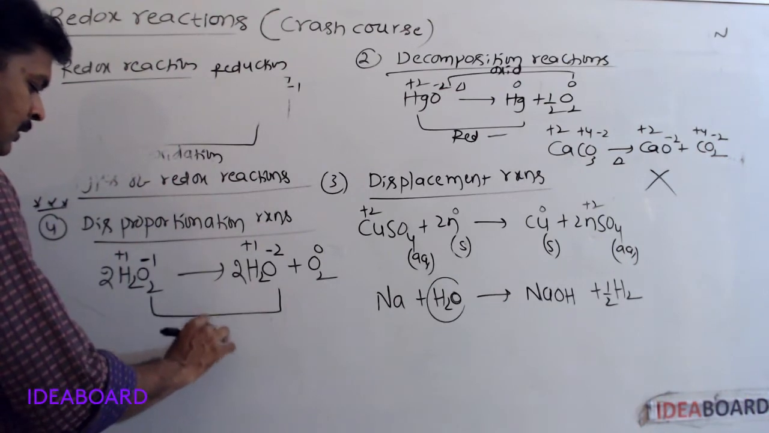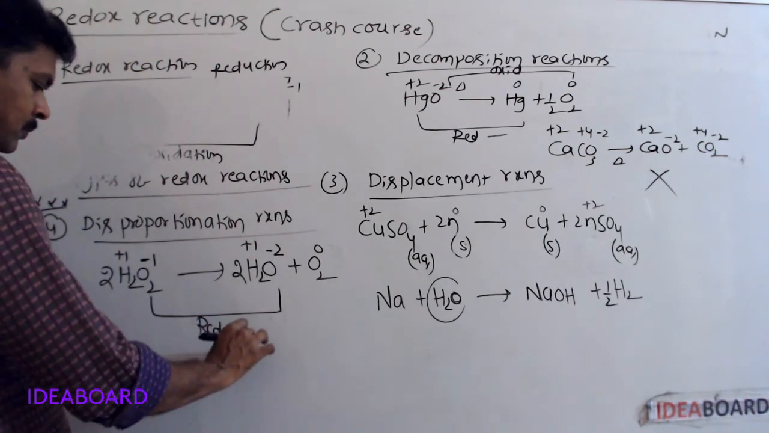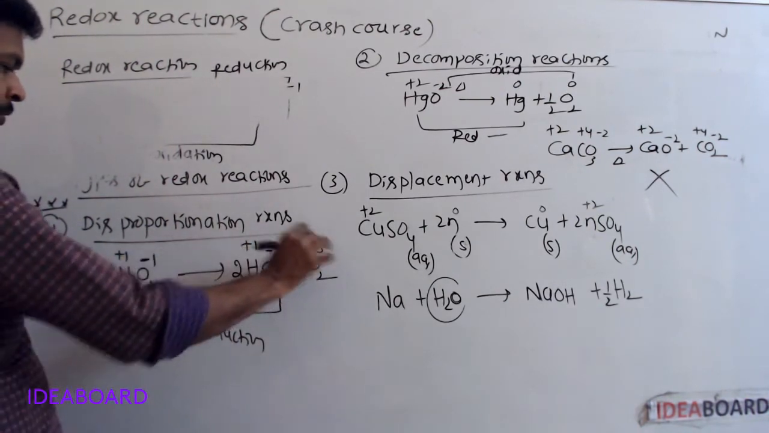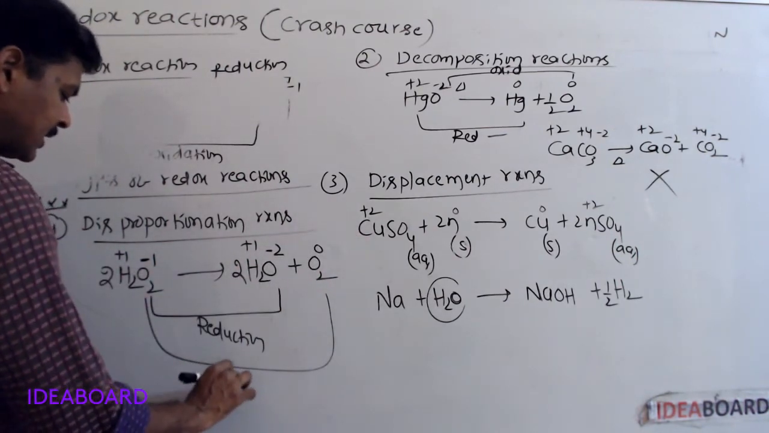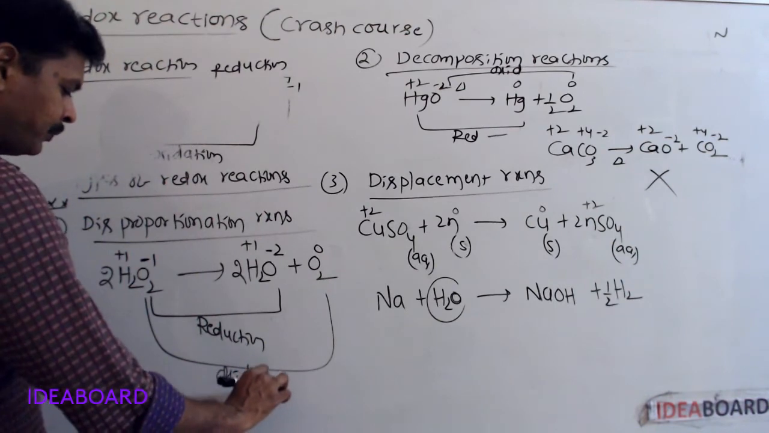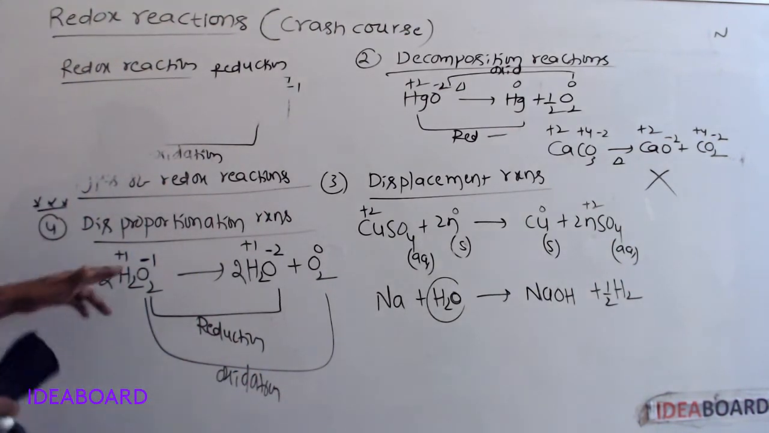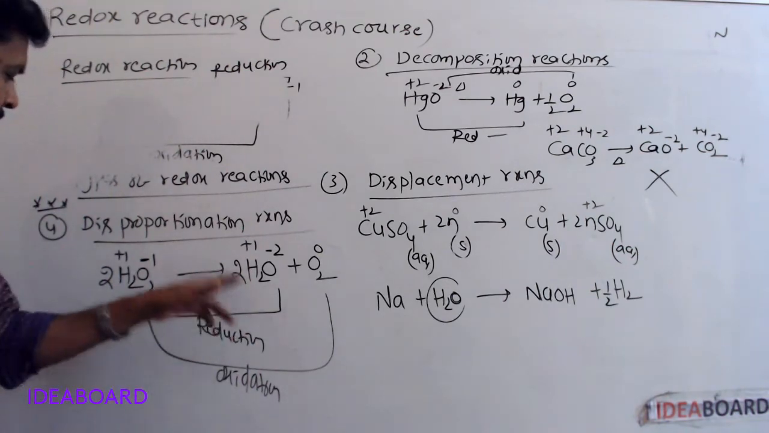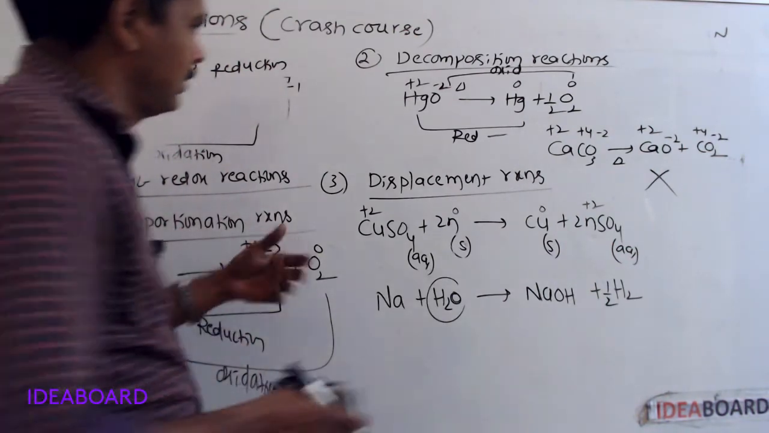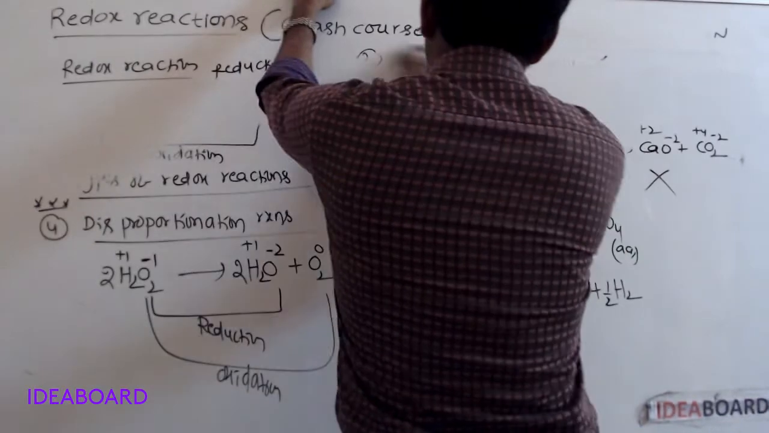Decreasing of oxidation number is called reduction. Next, minus 1 to 0 increases. Increasing of oxidation number is called oxidation. So the same element, oxygen, undergoes both oxidation and reduction. So this is a disproportionation reaction. Even so many reactions are there.